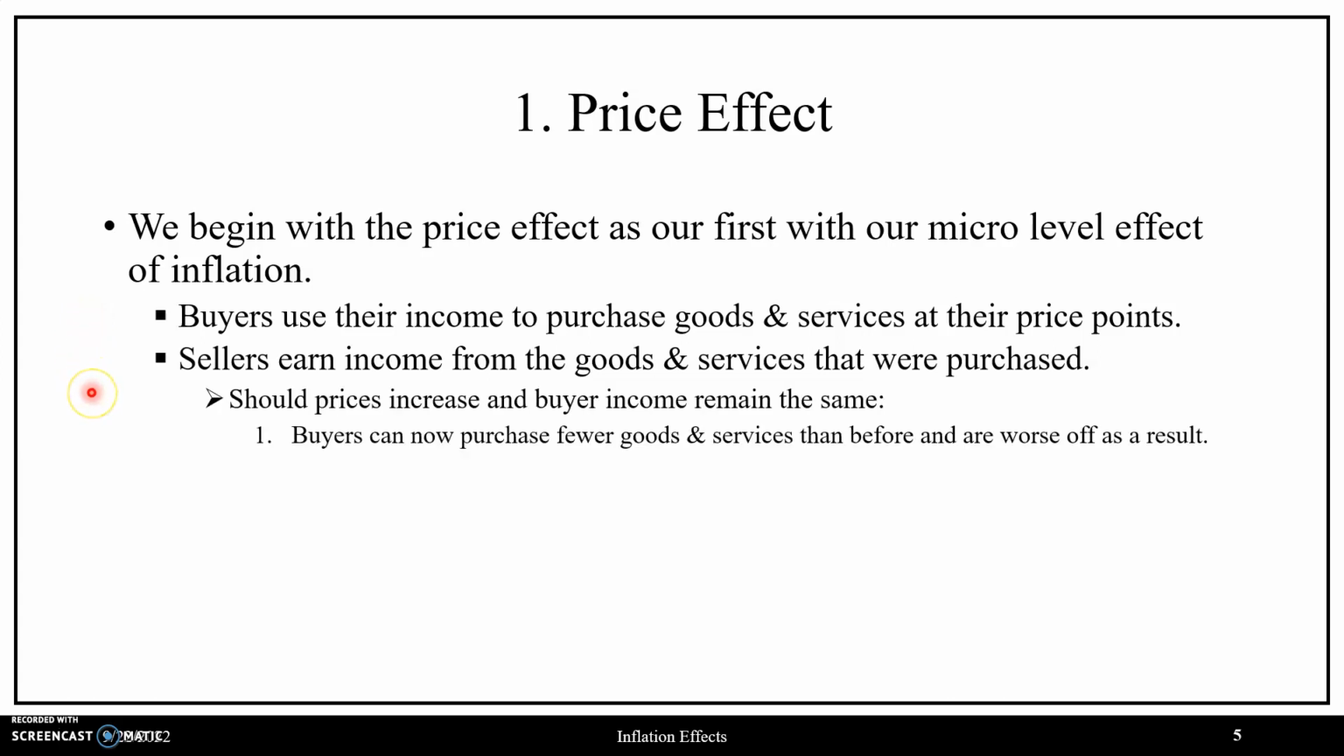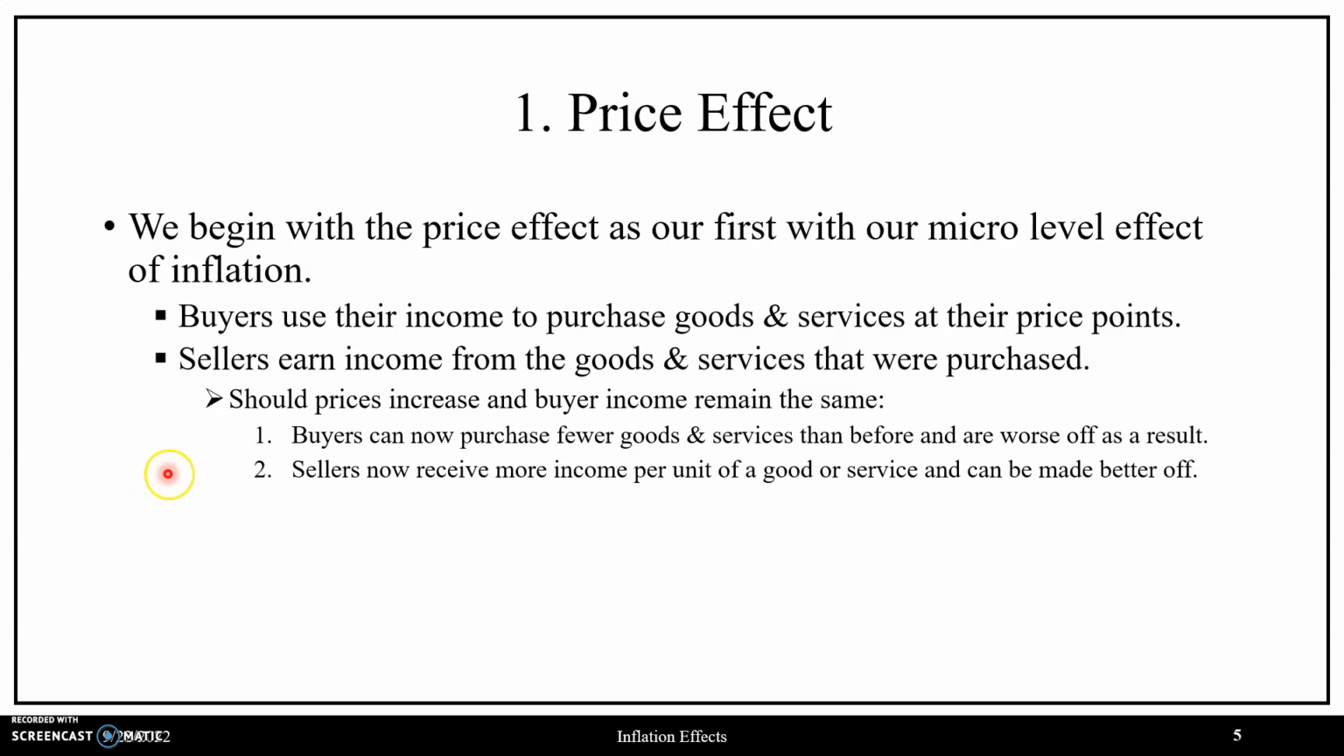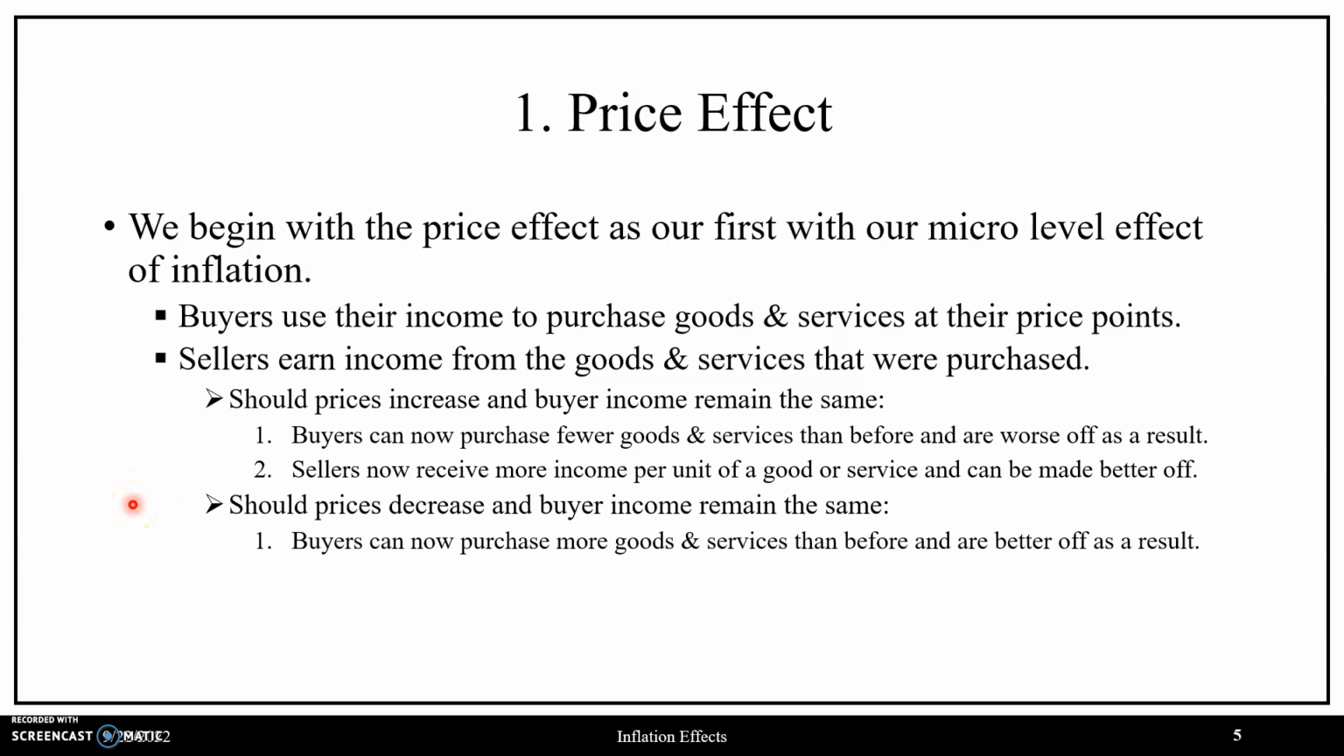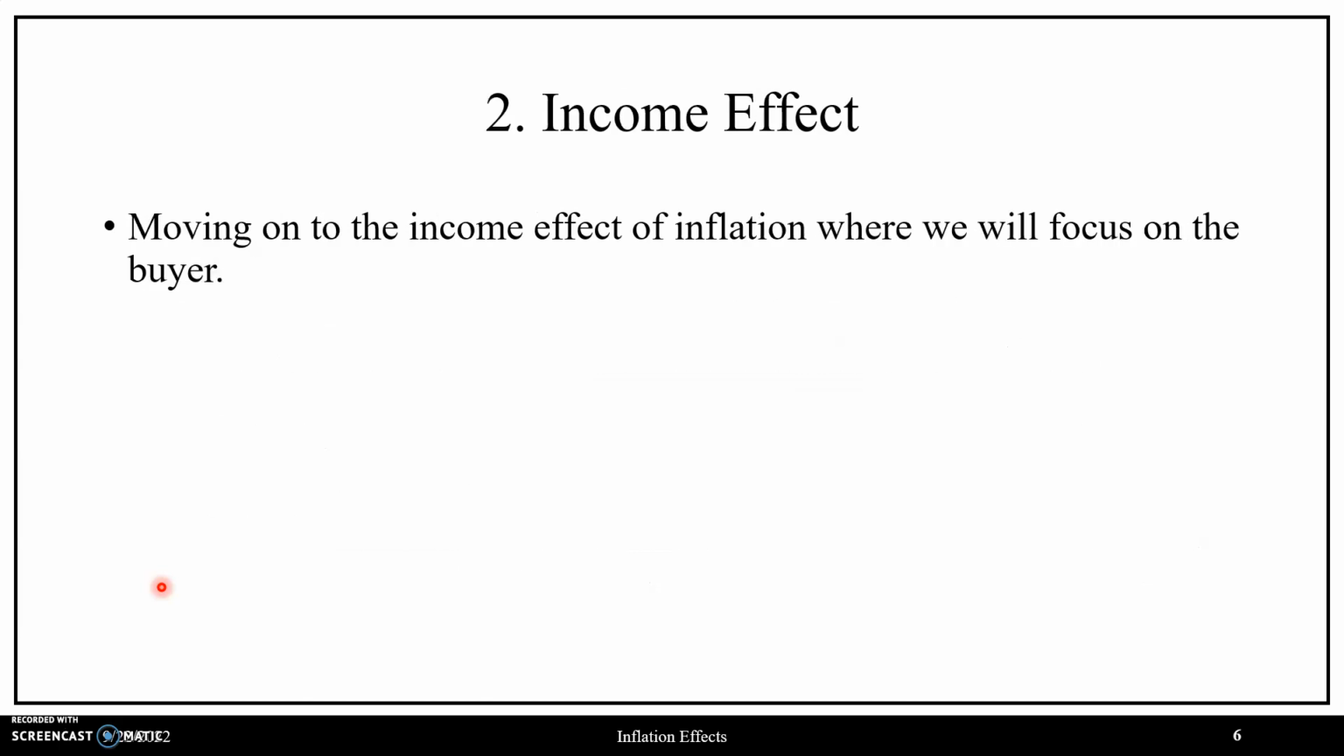To see this, should prices increase and buyer income remain the same, well, buyers can now purchase fewer goods and services than they could before, and they'll be made worse off as a result. While on the other hand of these transactions, sellers will now receive more income per unit on these goods and services and could potentially be made better off as a result. Alternatively, should prices decrease and buyer income remain the same, buyers can now purchase more goods and services than they could before and will be made better off as a result, whereas sellers will now receive less income per unit on a good or service and could potentially be made worse off as a result.